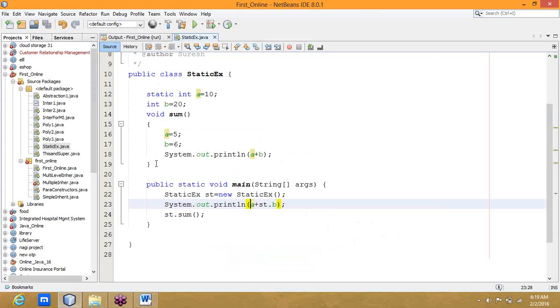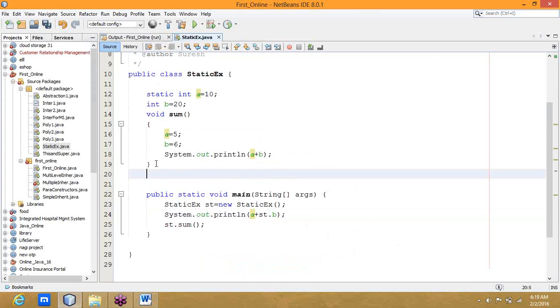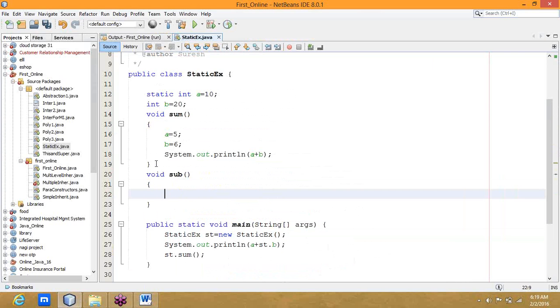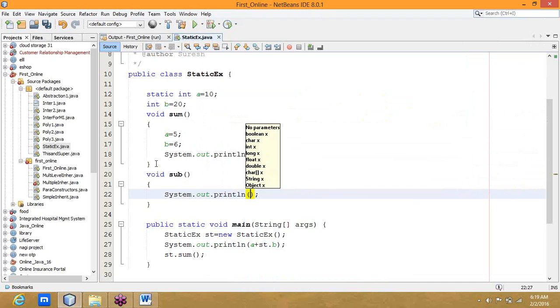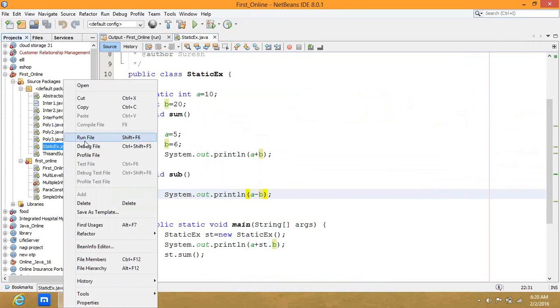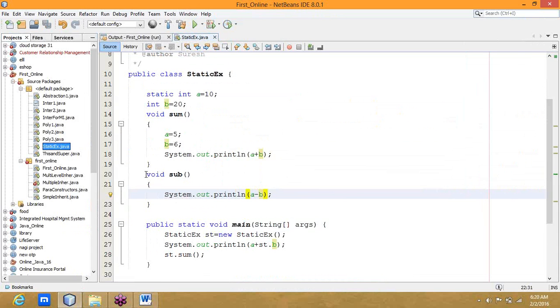Okay? Let us try one more method. Keep sub as static.